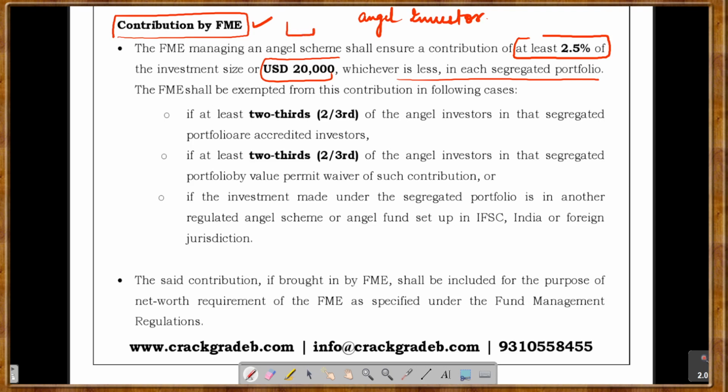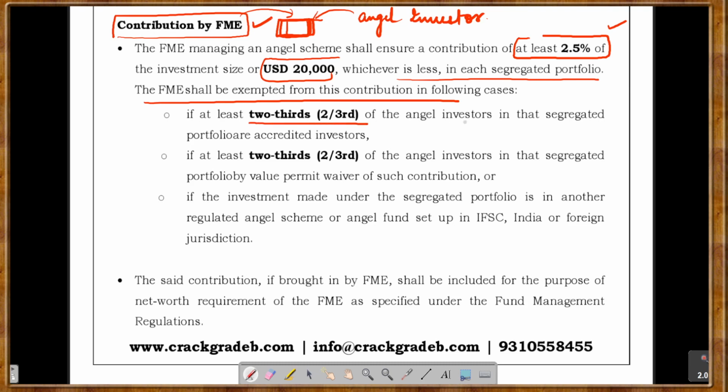Now if you are making a fund, right? So in this particular fund, angel investor is also investing something. Fund management entity also has to invest something. So the fund management entity managing an angel scheme shall ensure a contribution of at least 2.5% of the investment size. Whatever is the total investment size, at least 2.5% of that or $20,000, whichever is less, in each segregated portfolio. The fund management entity shall be exempted from this contribution in the following cases.